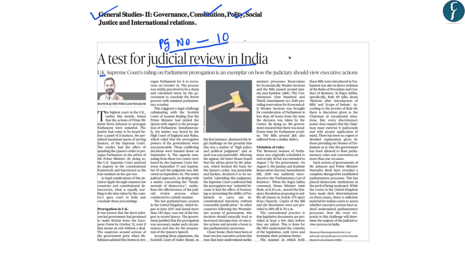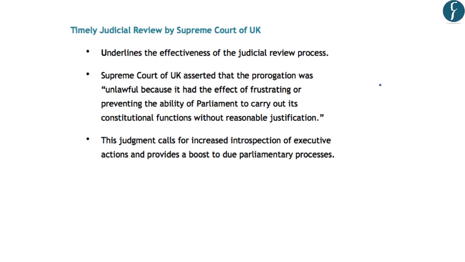So, this prorogation of Parliament by the British Prime Minister was seen as curbing the power of Parliament, or reducing the debating power of the Parliament. So in short, he tried to reduce the democratic accountability of the British government to the British Parliament. The decision of prorogation of the British Parliament by the British Prime Minister was challenged in the Supreme Court, and the Supreme Court timely intervened in this matter and declared that decision of the Prime Minister as unlawful.